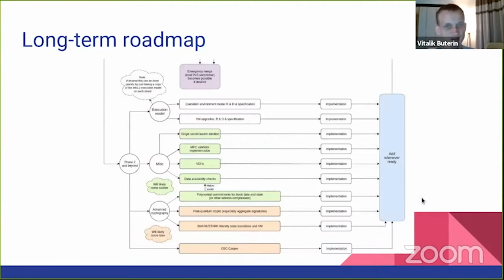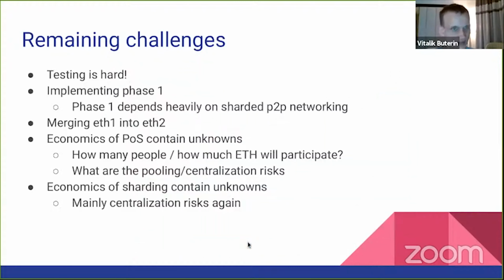And then here we have ETH 2.x, right? So single secret leader election, basically a way of choosing block proposers that doesn't publicly expose as much information ahead of time, making a lot of progress on that recently, being more friendly to MPC validators, which would allow things like more secure staking pools, advanced cryptography, snarking and starking things, Casper CBC, lots of cool stuff.